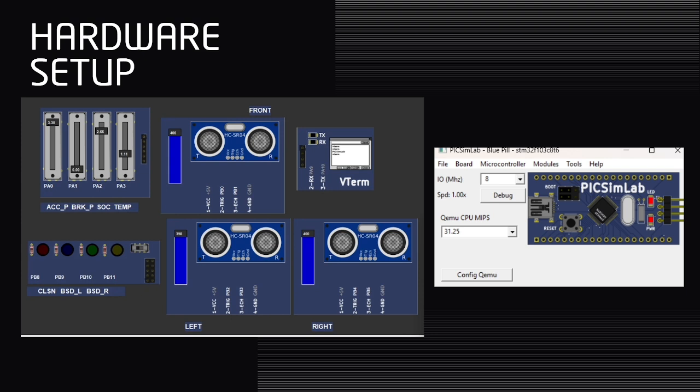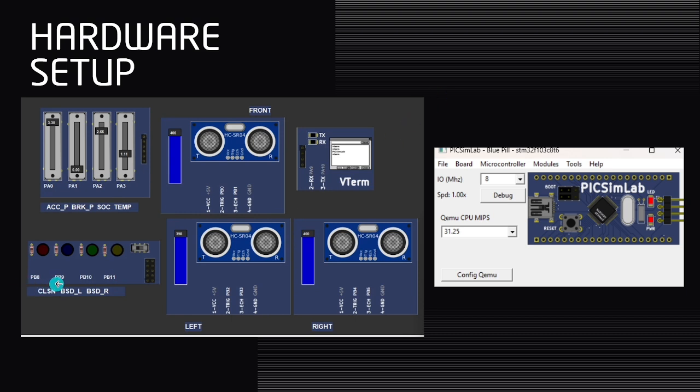Four potentiometers are connected to simulate the vehicle inputs. PA0 represents the accelerator pedal, PA1 represents the brake pedal, PA2 represents the battery SOC, and PA3 represents the motor temperature. In addition, three HC-SR04 ultrasonic sensors are placed at the front, left, and right sides of the vehicle. These sensors continuously measure the distance between the vehicle and nearby obstacles.